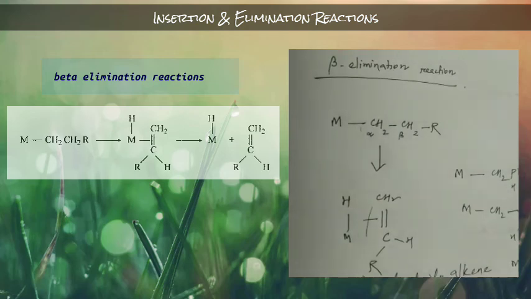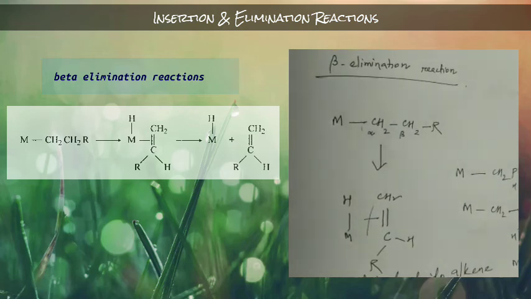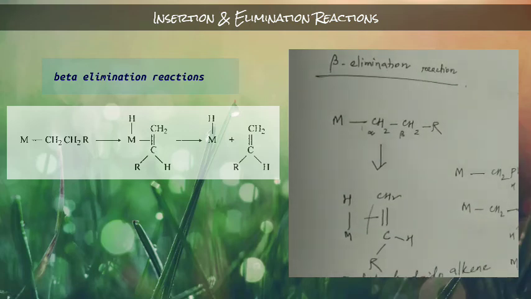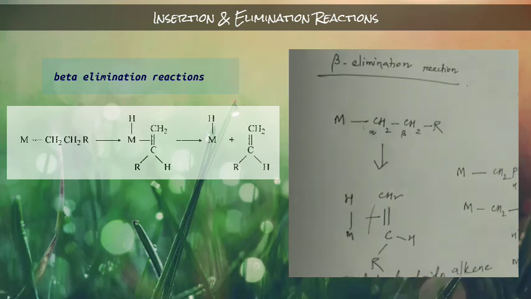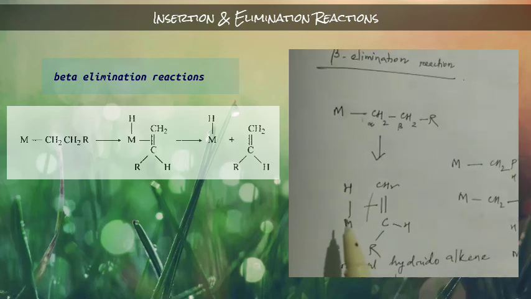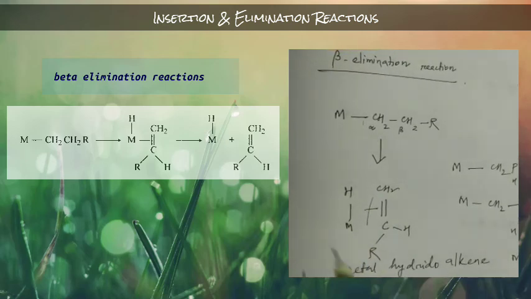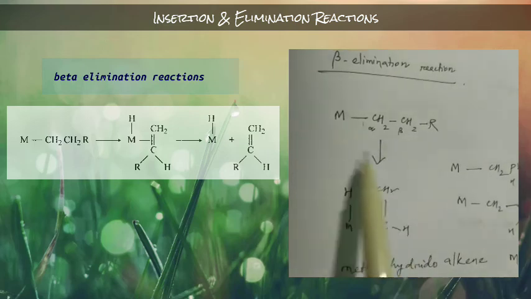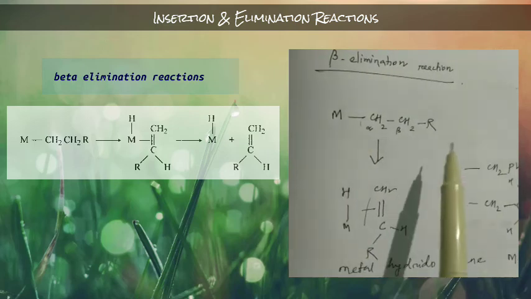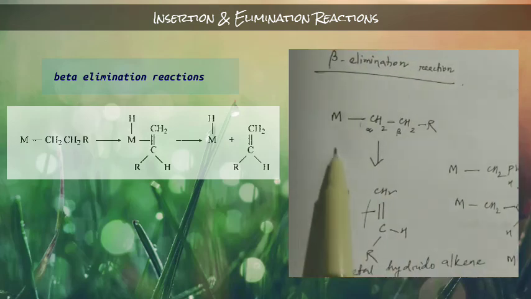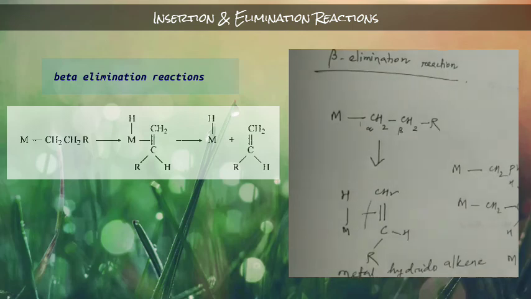One more important point is that beta elimination cannot take place unless there is a vacant site for the hydrogen to occupy in the de-insertion step. We have already discussed this. If the metal does not have any vacant site, then this beta hydrogen will not migrate. It will not come from here to here. It needs some vacant site to form that bond.